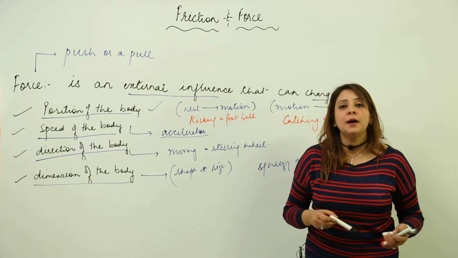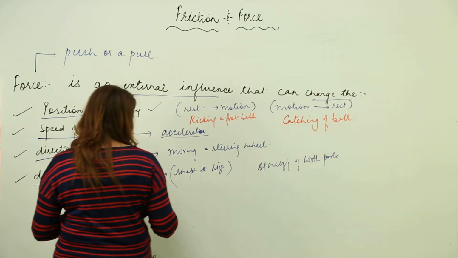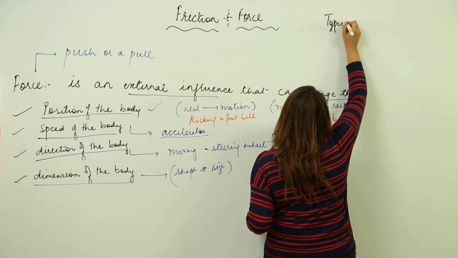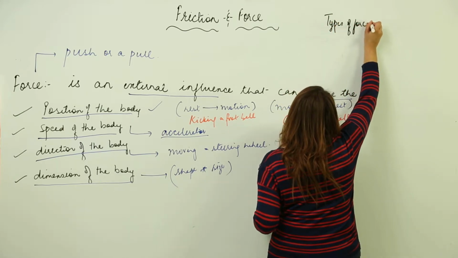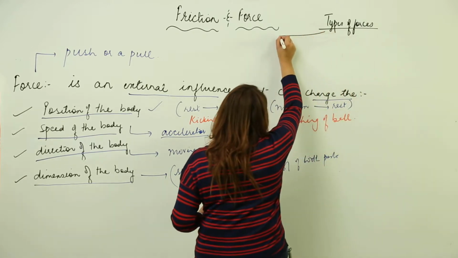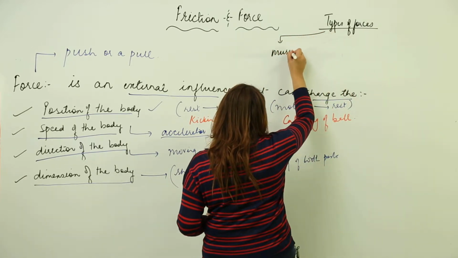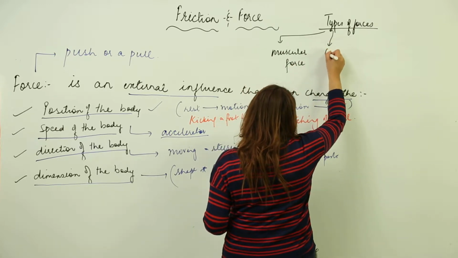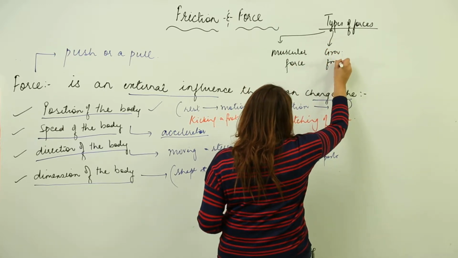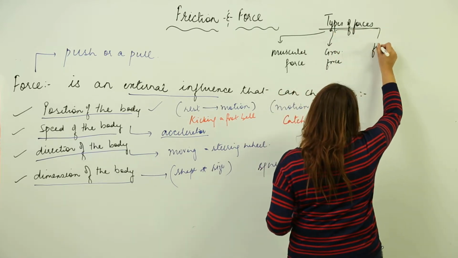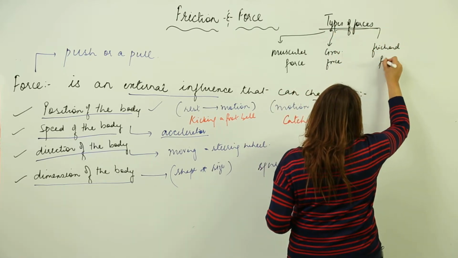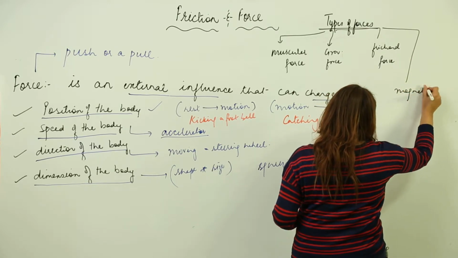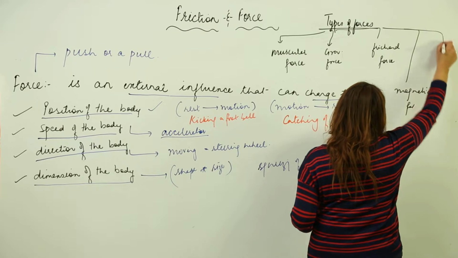Now we are going to study about the types of forces. So we have different types of forces, like we have muscular force, we have gravitational force, we have frictional force, we have magnetic force, we have electrostatic force.